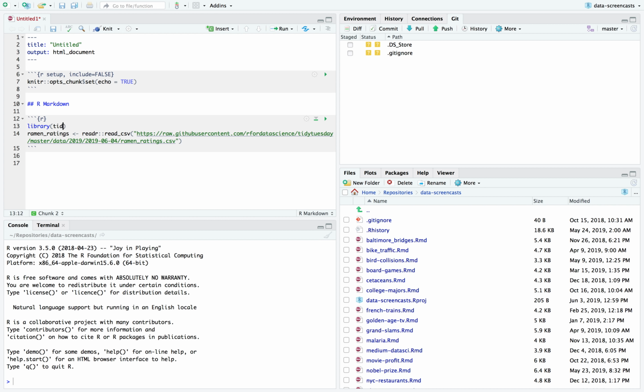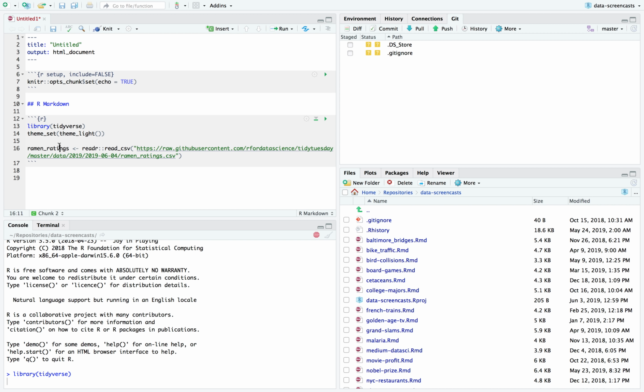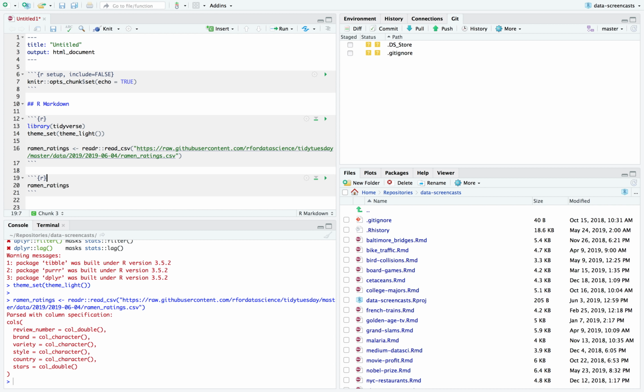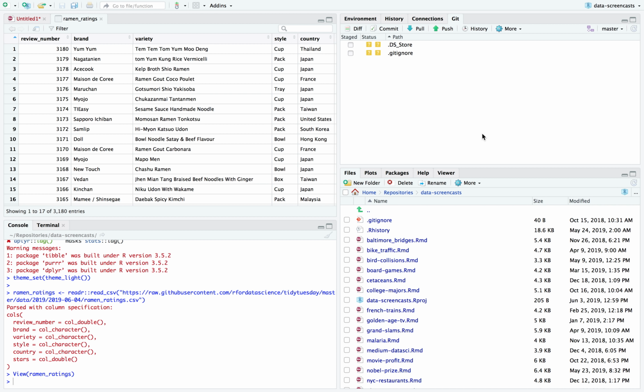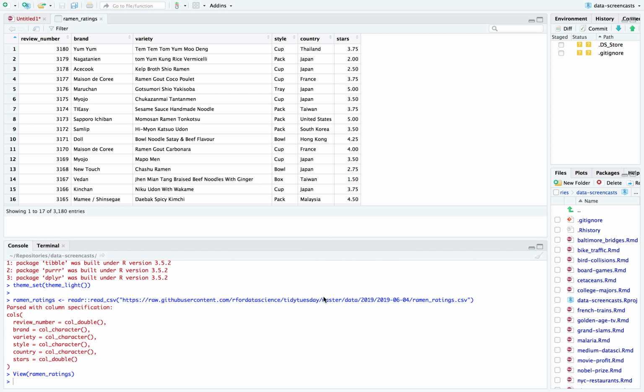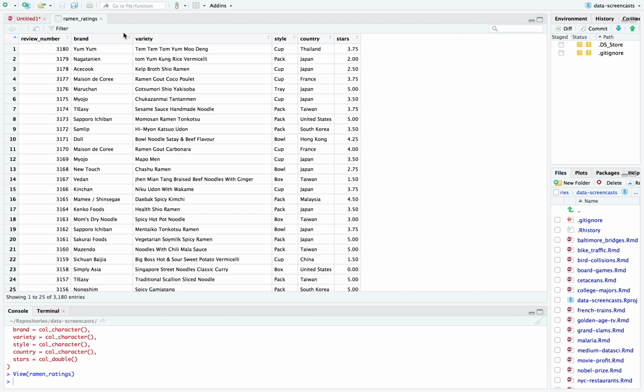Load up library tidyverse. I also usually set the ggplot2 theme, and download the ramen ratings dataset. So usually I start by viewing. Here we go. All right, we have brand, variety, style, country, and stars.